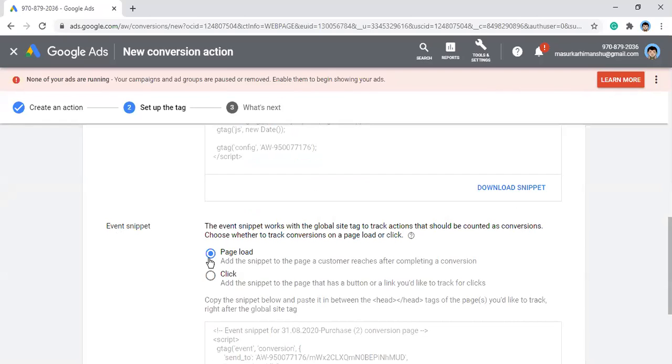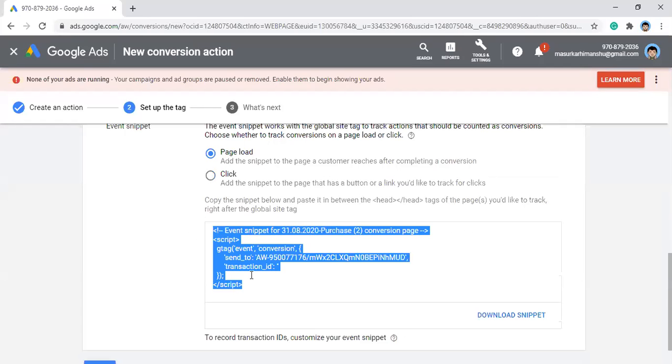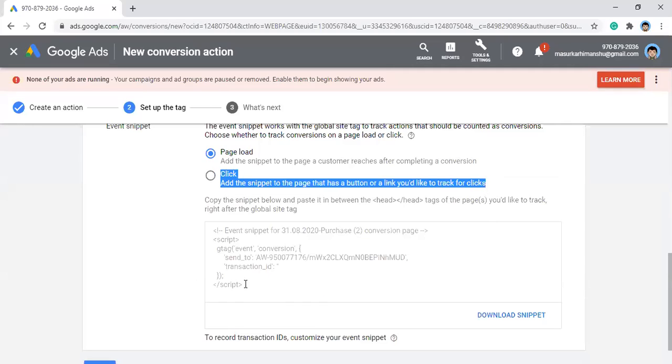When you have placed the order, an order detail page usually appears, so this page load is actually tracked as a conversion. You can put the event snippet on the thank you page or order detail page, and it will track if someone has visited that particular thank you page, order summary page, or order details page. It will be tracked as a conversion.